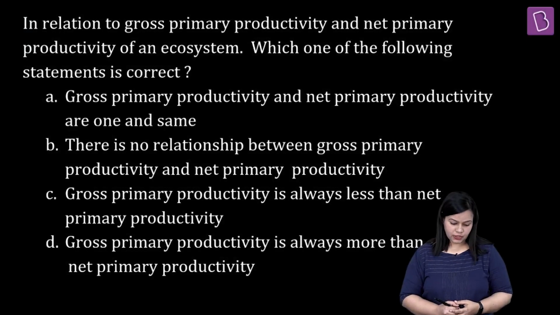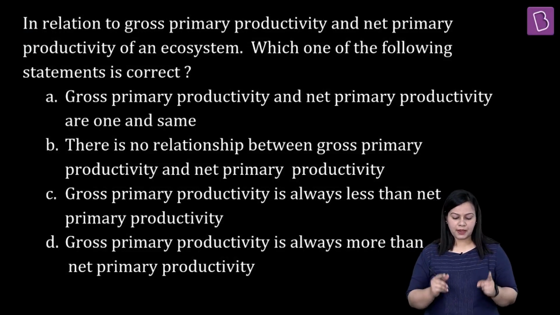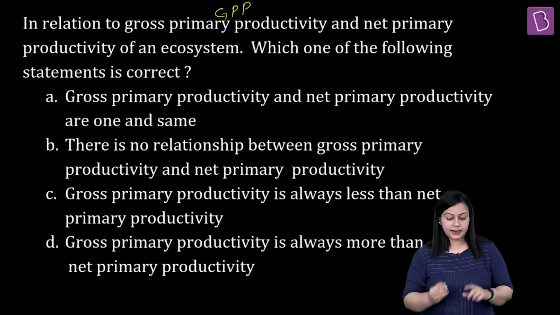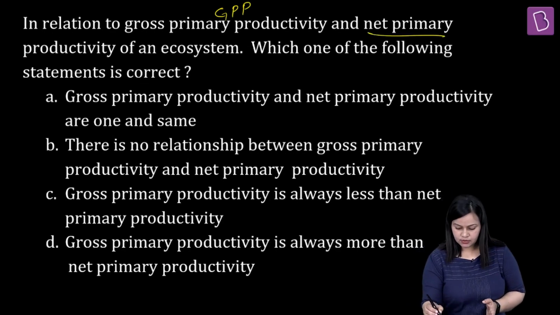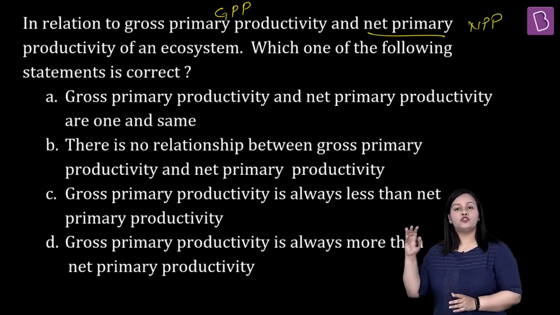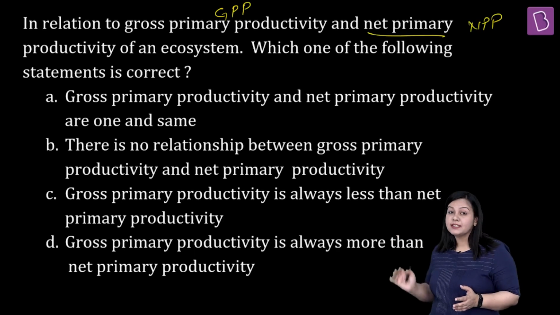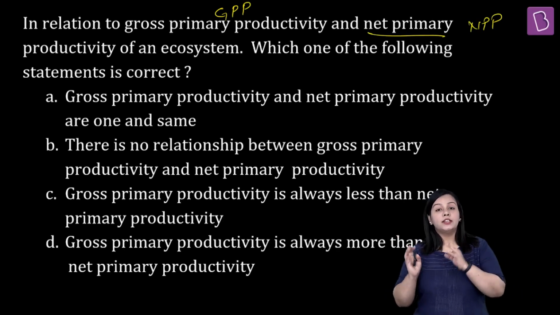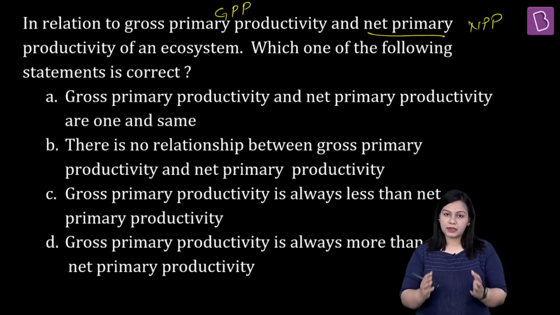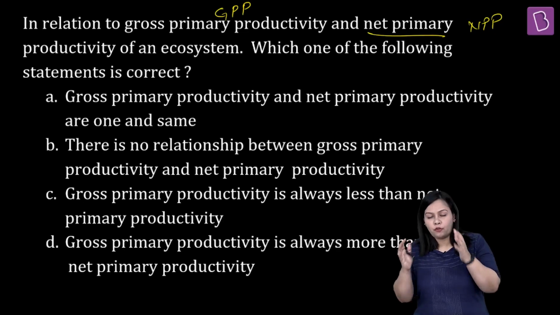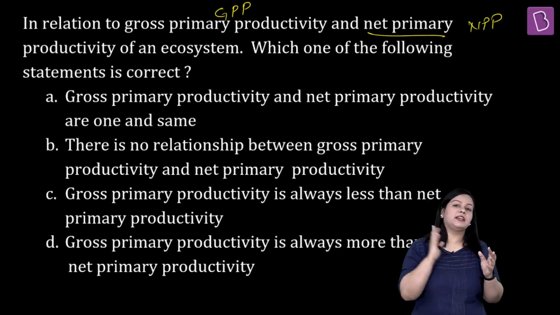Let us have a look at this question. In relation to gross primary productivity, which we also call GPP, and net primary productivity of an ecosystem, so we are talking about NPP here, which of the following with respect to GPP and NPP is correct out of the given statements? First thing, it's a very straightforward question. What is gross primary productivity? It is basically the rate at which, for an ecosystem, the carbon is getting fixed, right?